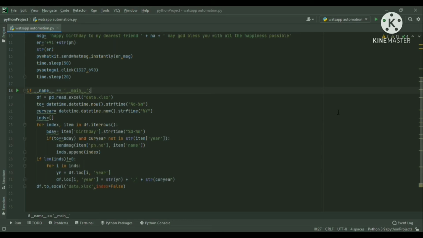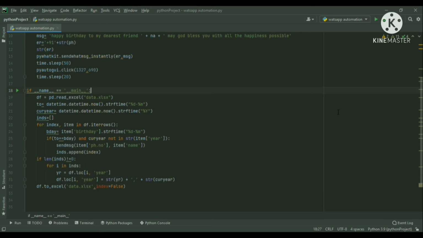So if both criteria have been satisfied within the if, then we come to our send message, where we are going to send two parameters: one is the phone number of the person and the other is the name of the particular person. Both of them are sent by the call by value method to our main function present above, whose definition has already been explained before, and in this way the message to the targeted person is sent. Next, we go to our indices array, where we will append the index number of that particular row where we have got the target person to whom we have to send our message.